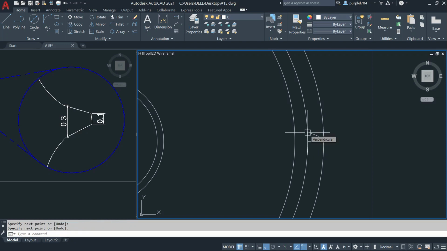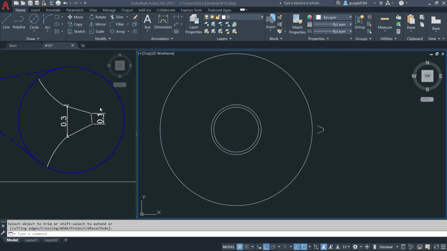Let's connect the endpoint only. Press enter. Press enter. Then I delete the unnecessary one. Press enter. I delete already. Then this line also unnecessary. So I delete. Then trim the unnecessary. Then TR enter. Select the object. Press enter. I will trim this one also. Press enter again for trim.